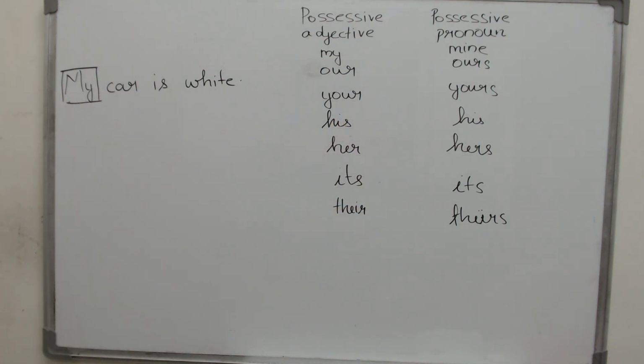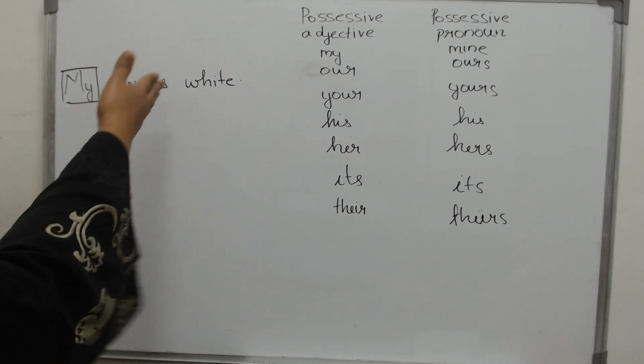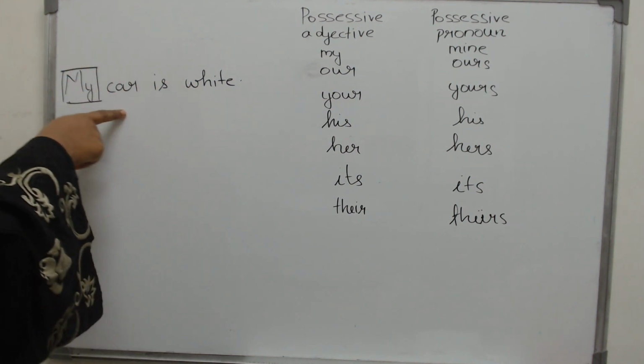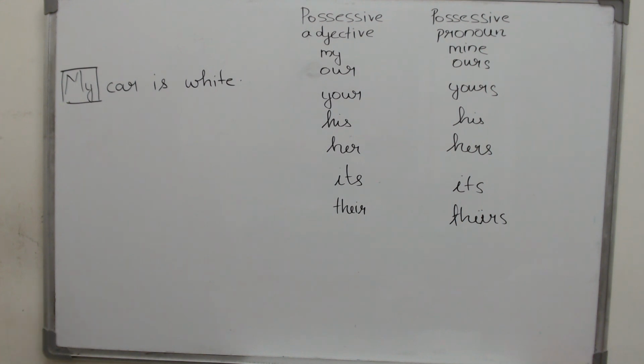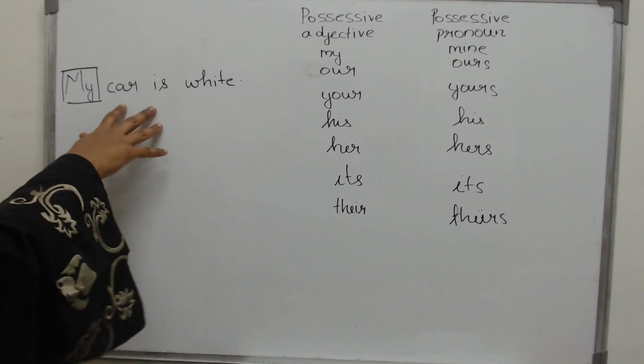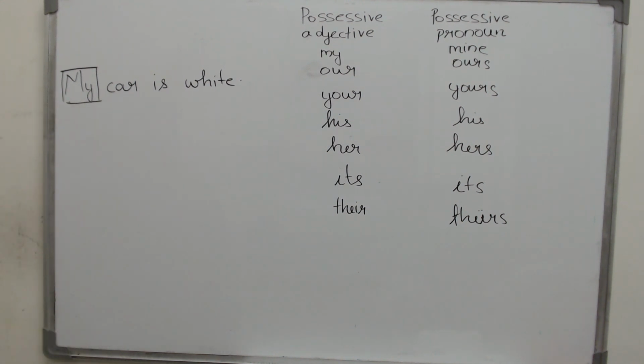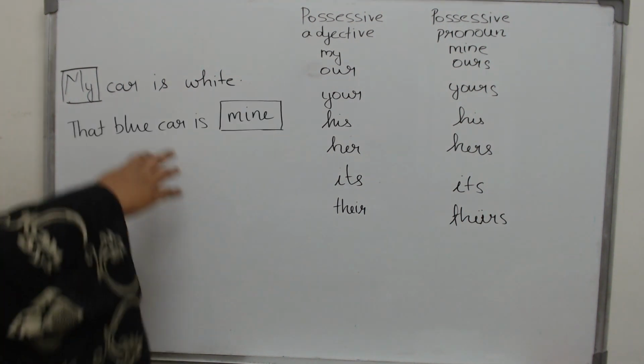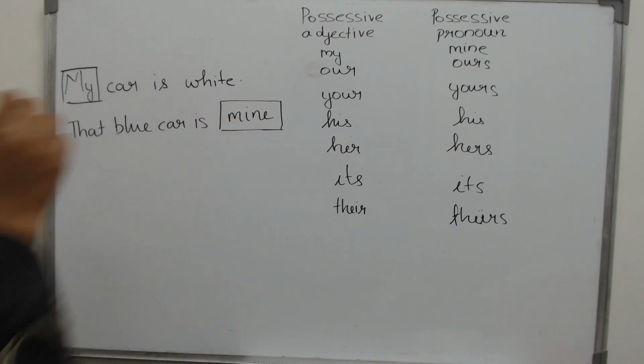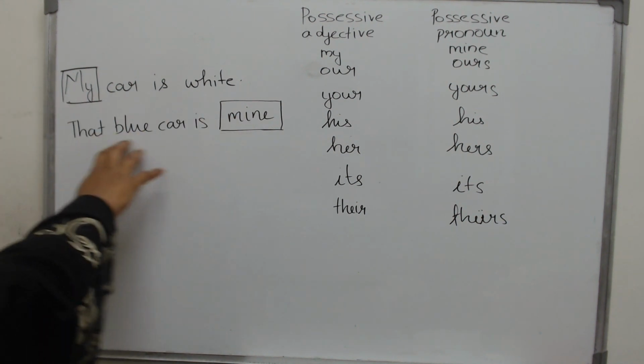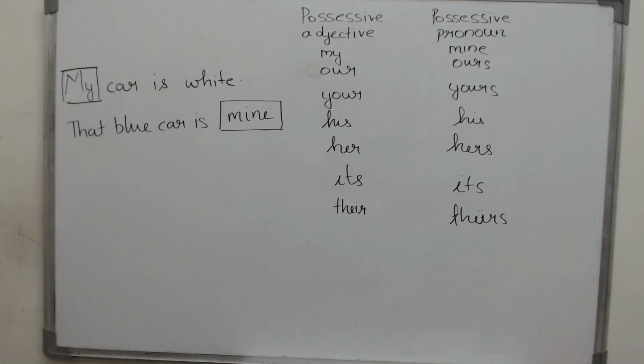Now what do you notice about this? The my and the car, they come together. The car is preceded by the word my. The word my comes just before the car. But what if that is not the case? Then how will your sentence look like? Now here again this word shows possession. That blue car is mine. I possess that car. I own that car.